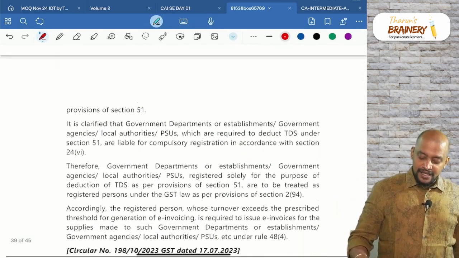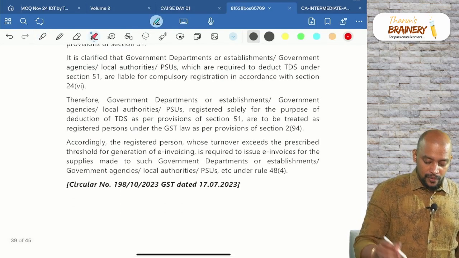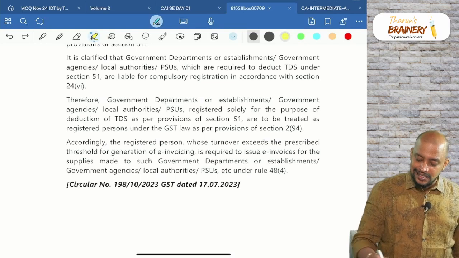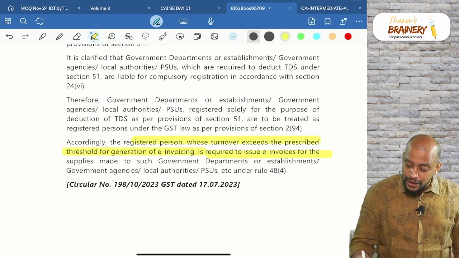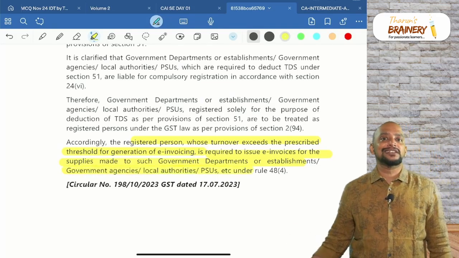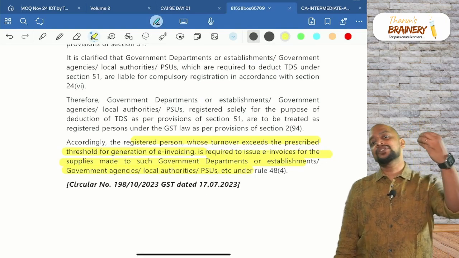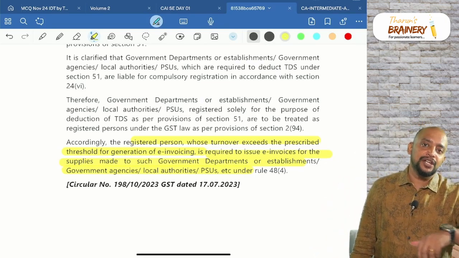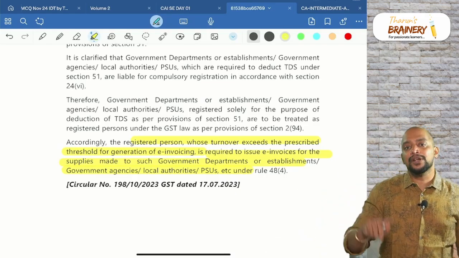So, whether supplies to government departments, e-invoice is required or not required, the registered person whose aggregate turnover exceeds the prescribed limit for e-invoicing is required to issue invoice for the supply made to government departments or government agencies, local authorities or PSUs, because they are registered, even though they are registered only for deducting TDS, but they are registered. So, definitely we need to give e-invoice to them, but supply made by them, e-invoice is not required.